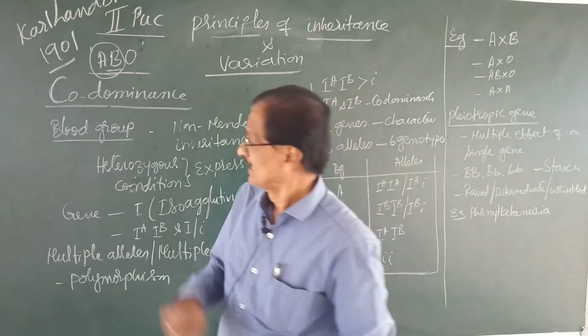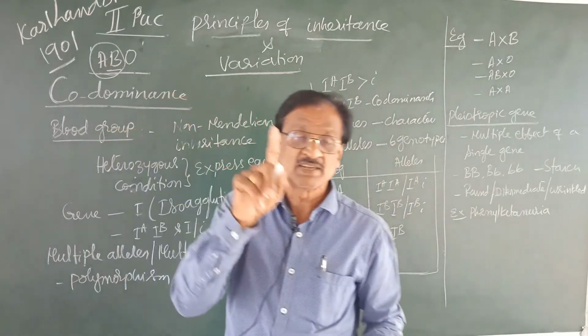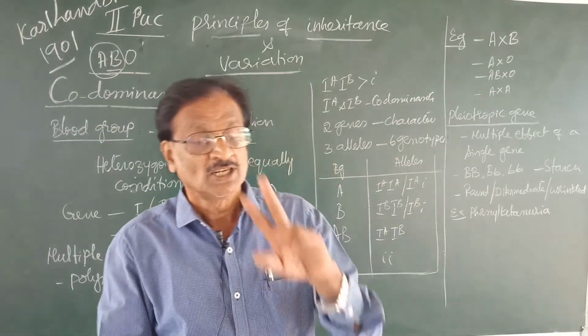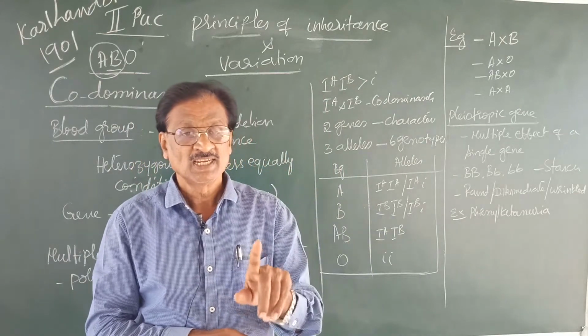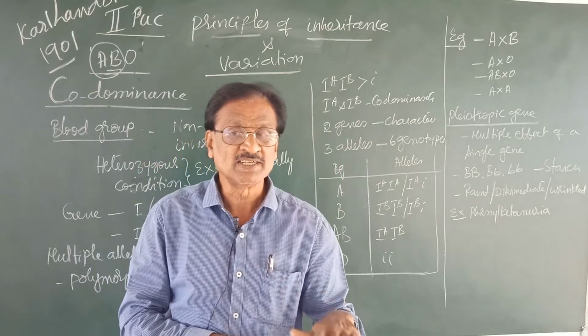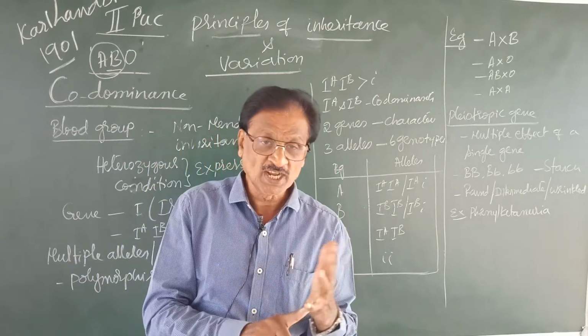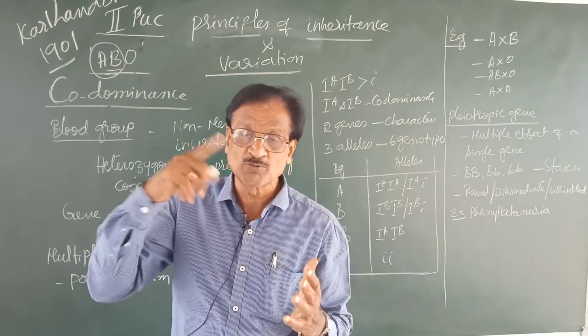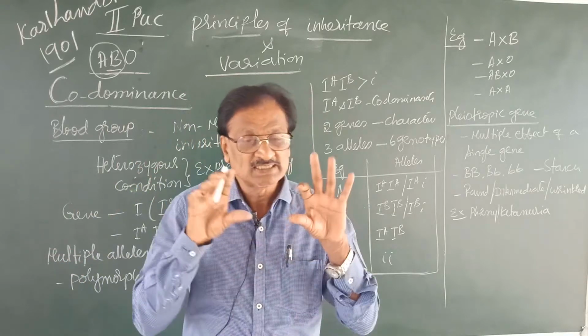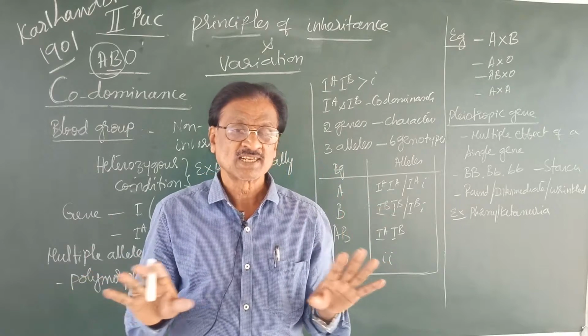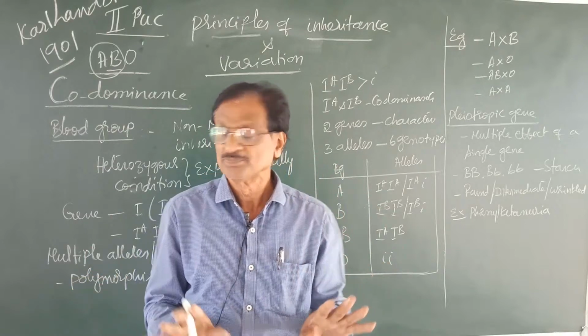That means codominance is the phenomenon wherein the two dominant factors express equally in the heterozygous condition. One dominant factor is not dominant over the other and vice versa. That is what is called codominance.